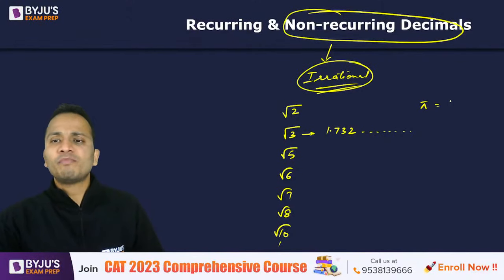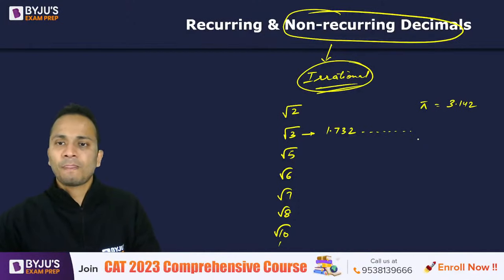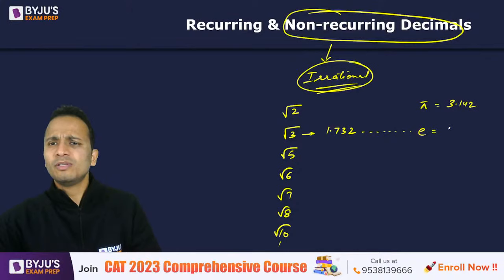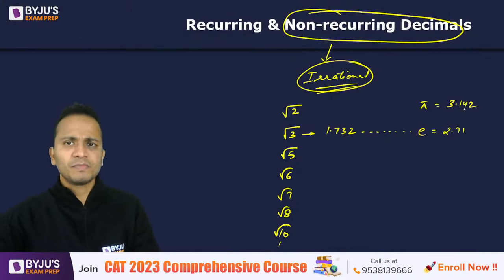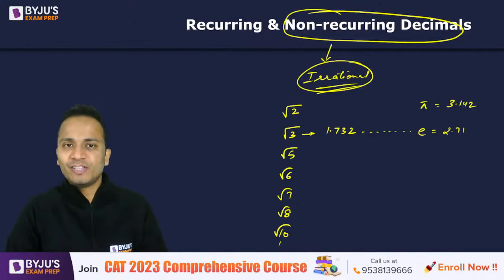The approximate value of pi is 3.142. Okay, it will never terminate. It will never show any kind of pattern. Also, the exponent e, approximate value, I believe 2.71. If you remember, again, these are irrational numbers. All right, fine. So this was the main point of this lecture.